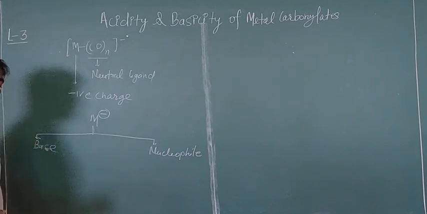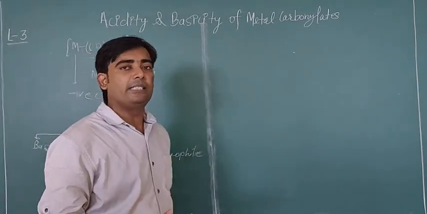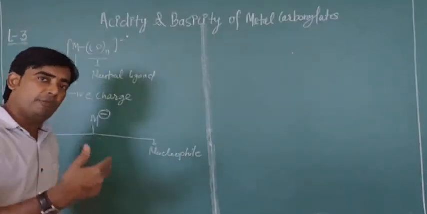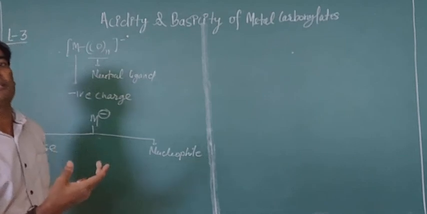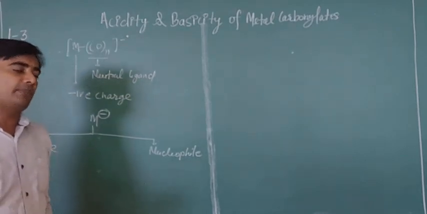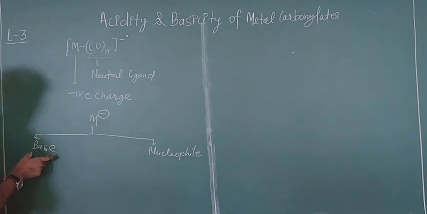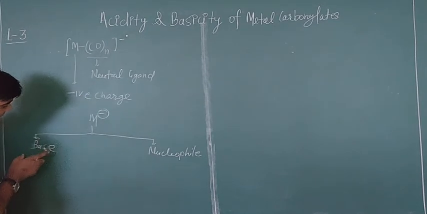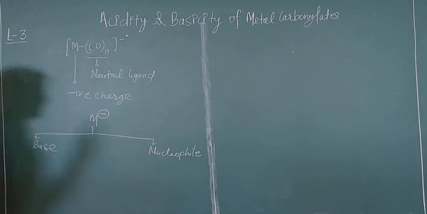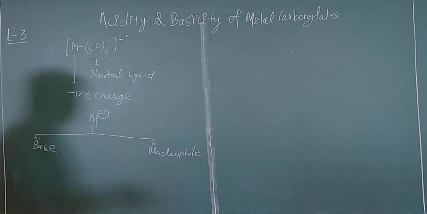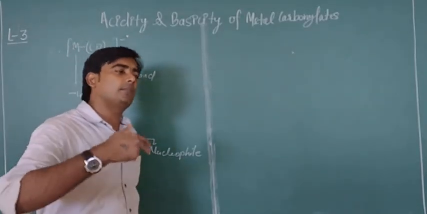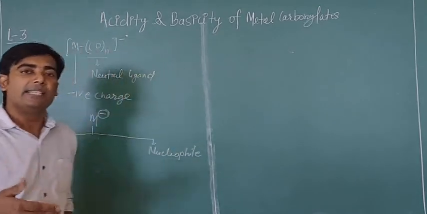First of all, we should know about the basicity: which metal carbonylates will act as a strong base and which one will act as a weak base. That is our focus today. If metal carbonylates act as a base, there are two points related to basicity. First, you need to find the active hydrogen in the reactant, also known as acidic hydrogen.